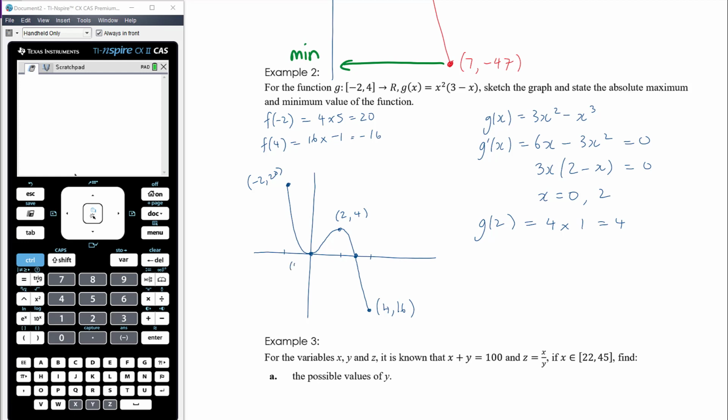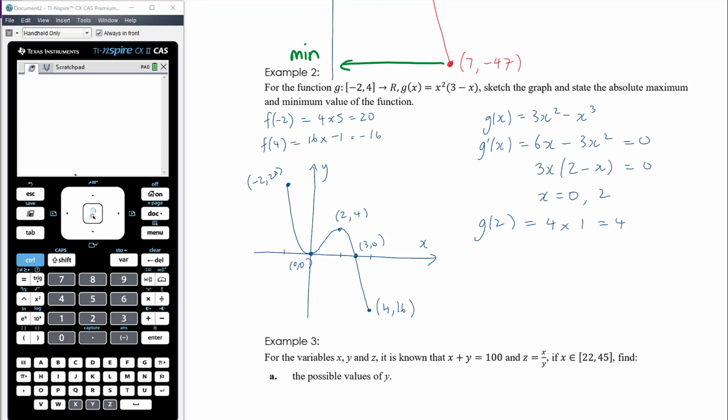That's at 0, 0. So with a complete sketch of the graph, given the question asked us to sketch the graph, your graph sketch should be more accurate than if you are by choice choosing to sketch the graph to help you answer the question. So we've got our sketch of the graph, all intercepts, turning points and endpoints marked. That's actually the other thing to note. Now that we know how to calculate stationary points, in sketching a graph, you should always have stationary points marked.